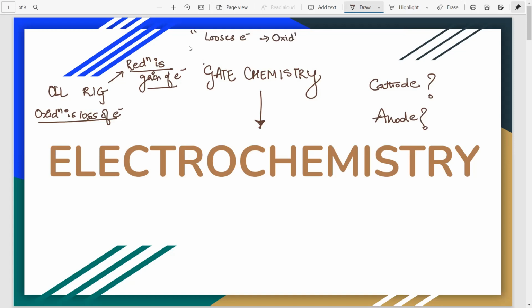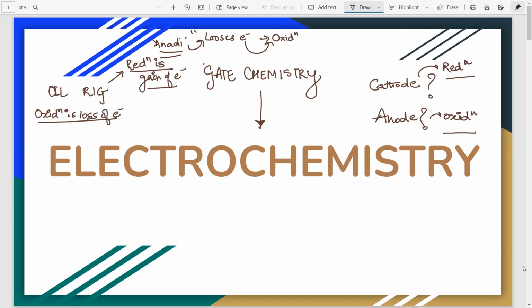Now, which reaction involves loss of electrons? Oxidation. And therefore, by default, at the anode we have oxidation type of reactions, whereas at the cathode you will have reduction type of reactions. Just remember these things and your life will be much simpler.